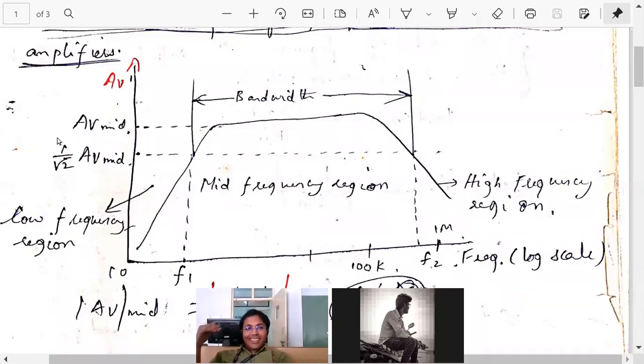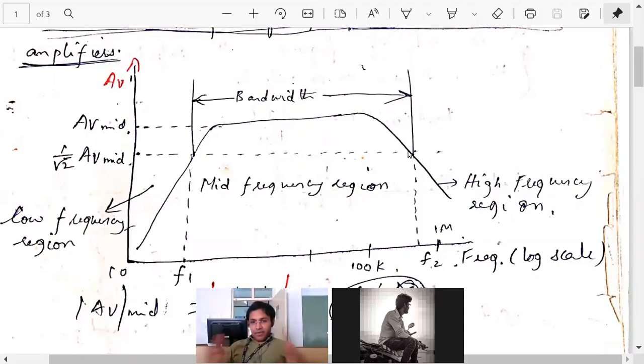So in power it is by 2. We discussed that voltage is proportional to the square root of power. Square root of by 2 becomes 1 by root 2. So this is the point where anything above or at that point is acceptable.